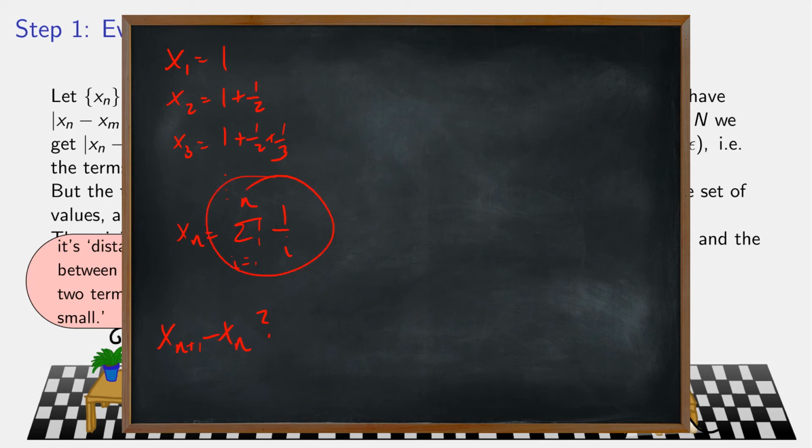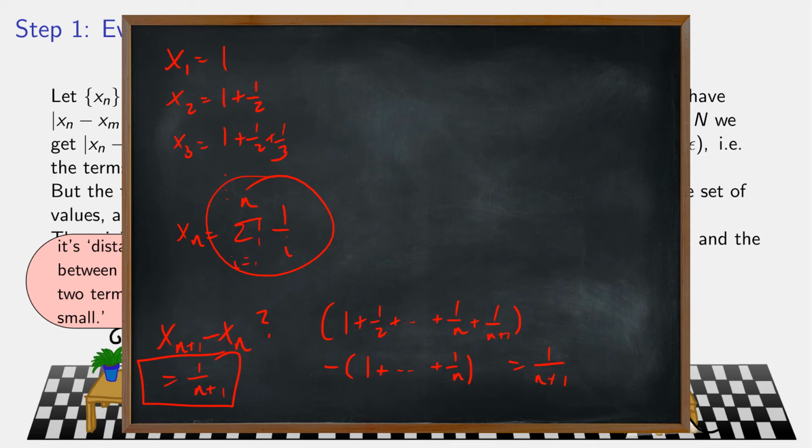Well, it's all fractions, all 1 over something, up to 1 over n plus 1. So 1 plus 1/2 all the way up to 1 over n plus 1. And then I take away everything up to 1 over n, so what remains is 1 over n plus 1. So the distance between two consecutive terms is 1 over n plus 1, which is smaller and smaller,